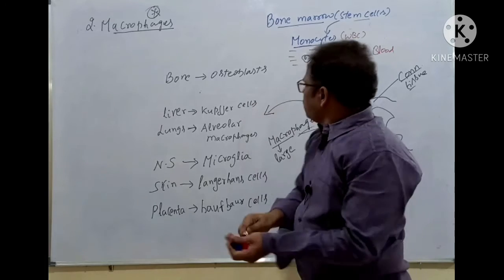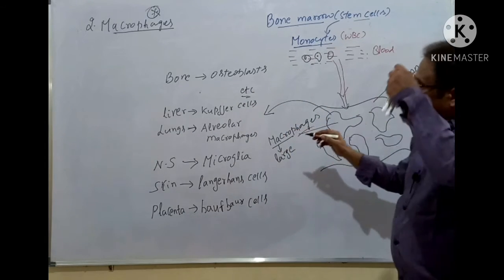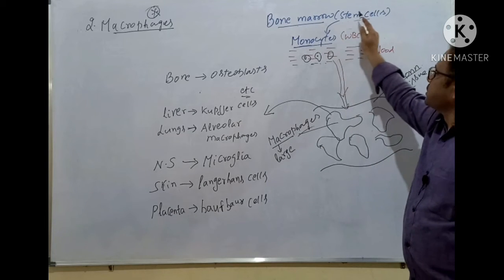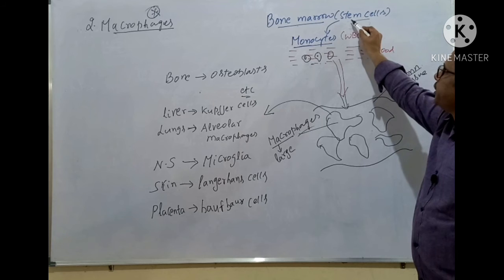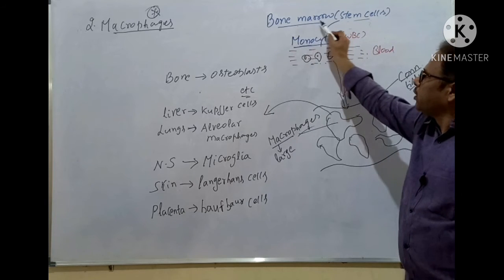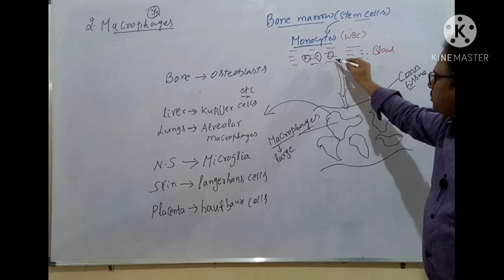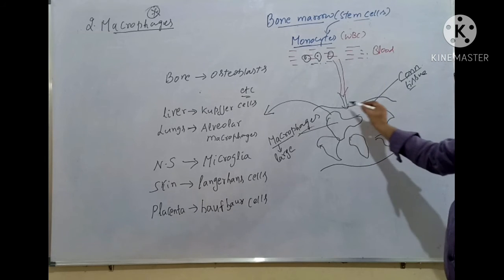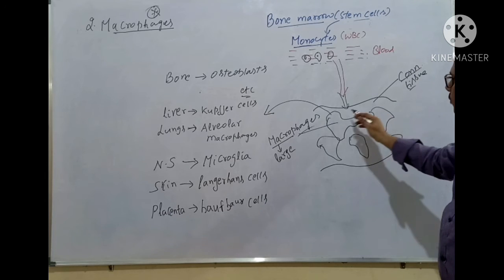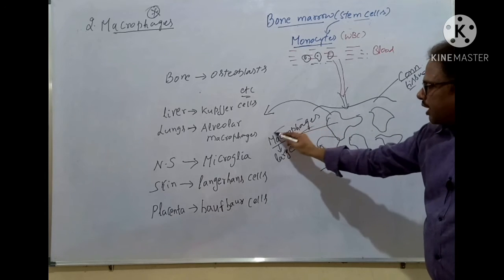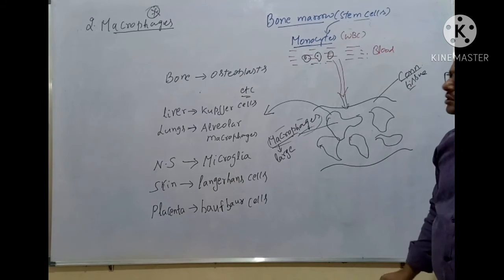So, etc., many other sites are there. I repeat here, bone marrow contains the stem cells. Monocytes are differentiated from the stem cells present in the bone marrow. They are nothing but WBC present in the blood. Some of them invade the connective tissue, and they become very large cells called macrophages. The macrophages are present in the connective tissues.